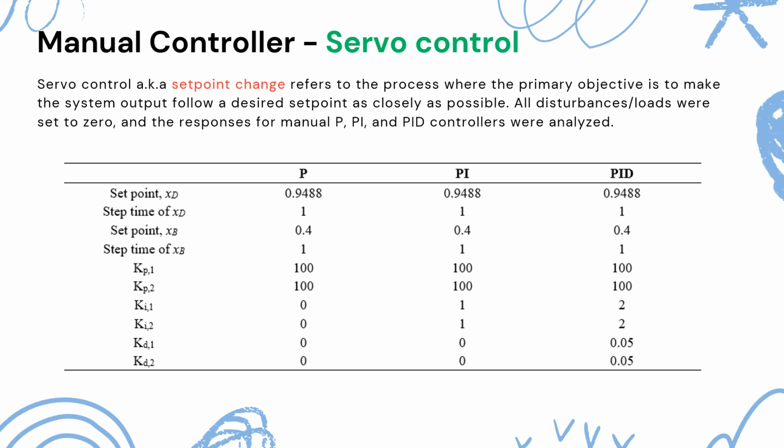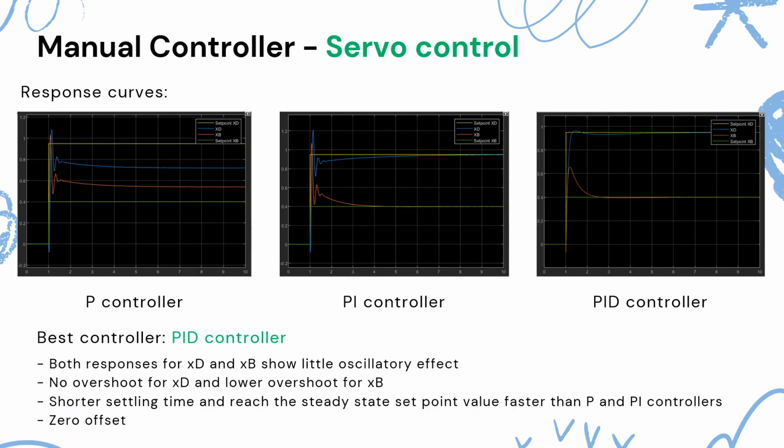For the servo change, the set point for the composition of distillate XD and the composition of bottom XB was specified, and all disturbance was set to 0. Also, we set our Kp to 100, and the response using P, PI, and PID controller were analyzed. From the result, the PID controller was found to be the most effective with minimal oscillations, no overshoot for XD, lower overshoot for XB, shorter settling times, and reached the steady state set point value faster than P and PI controller, and 0 offset.